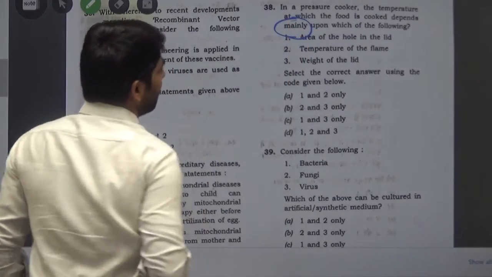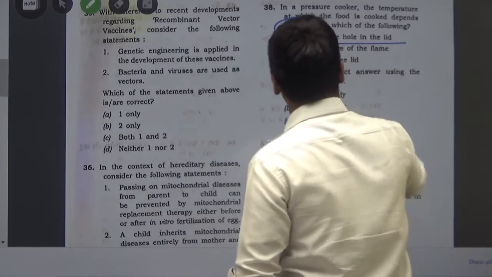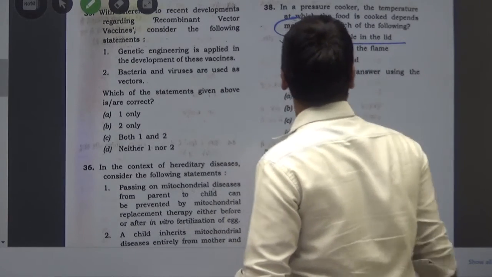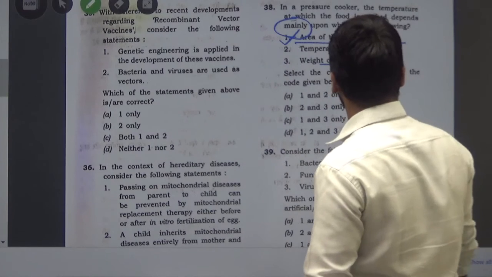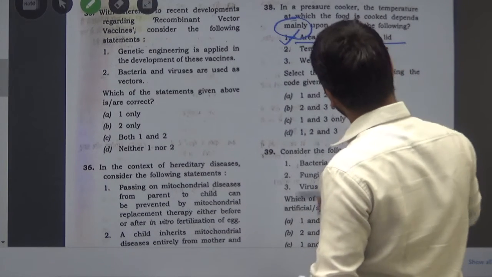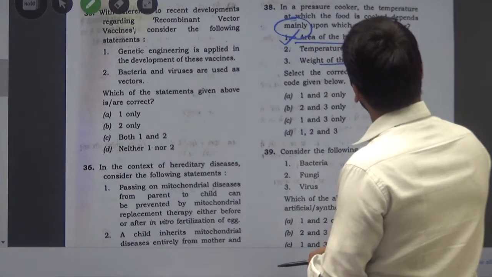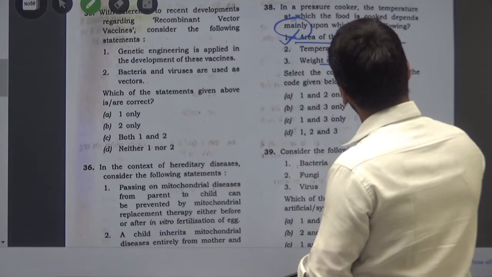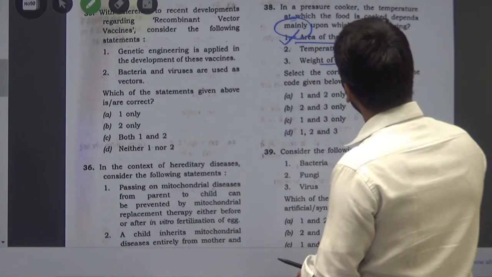The area of the hole in the lid, yes, it affects. So you can say yes, this is. Temperature of the flame, weight of the lid. This could also affect, but these are the least important, and the most important is area of the hole in the lid. So the answer could be only one.